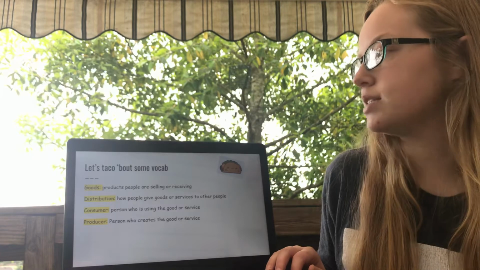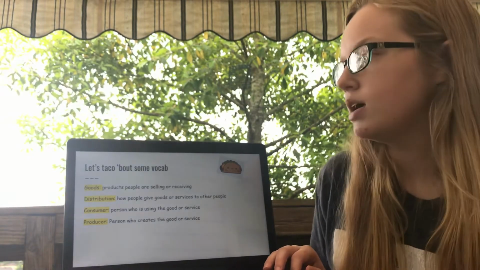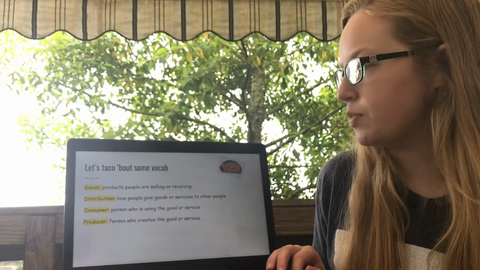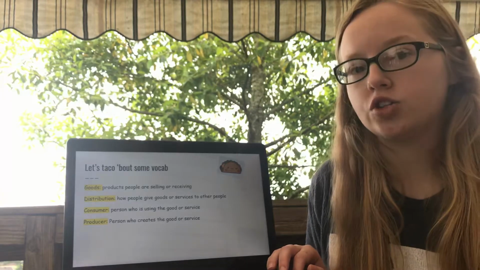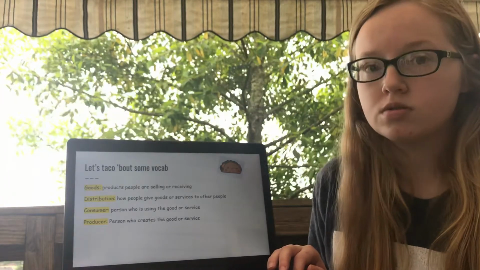Okay, so let's talk about some vocab. The vocab we're going to talk about is goods. Goods are the products people are selling or receiving. So if I had a taco truck, my goods would be the tacos that I'd be selling.